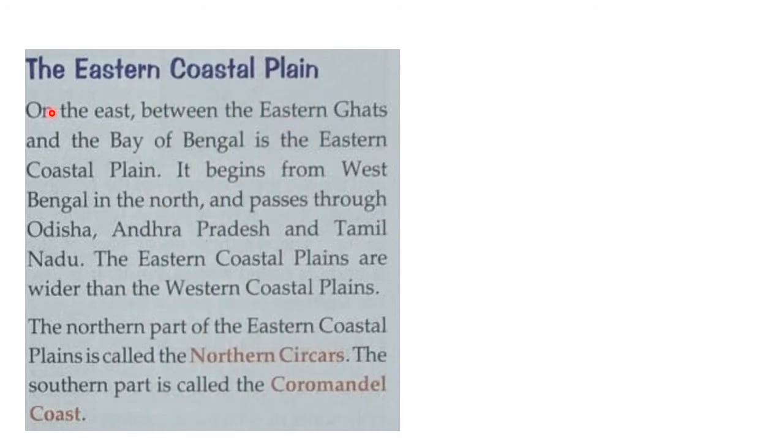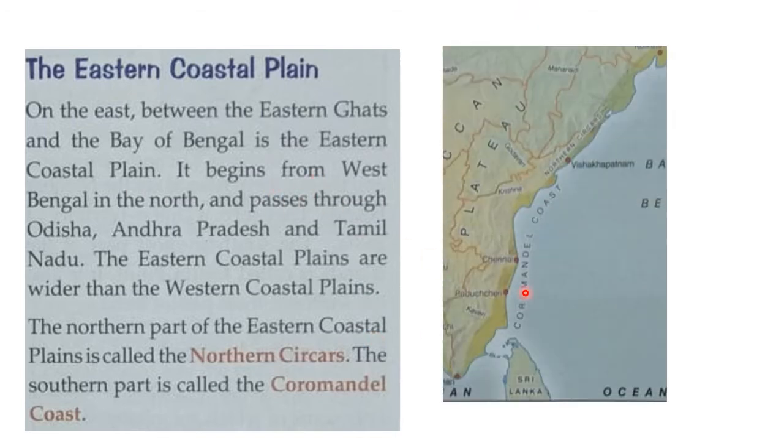Now we will see the Eastern Coastal Plain. On the east between the Eastern Ghats and the Bay of Bengal is the Eastern Coastal Plain. Here are the Eastern Ghats, the Bay of Bengal, and between them this light green shaded part is the Eastern Coastal Plain. It begins from West Bengal in the north and passes through Odisha, Andhra Pradesh and Tamil Nadu.